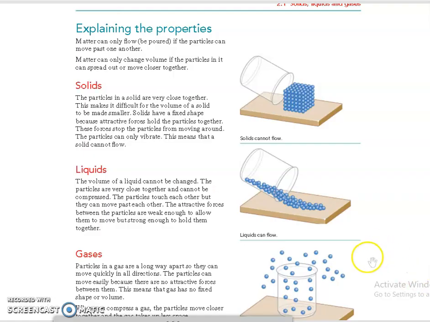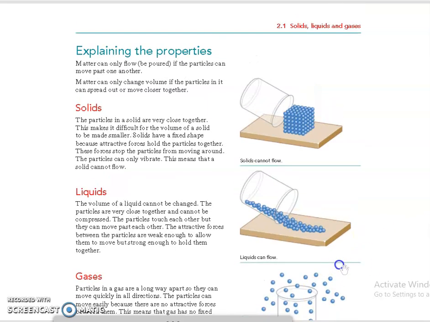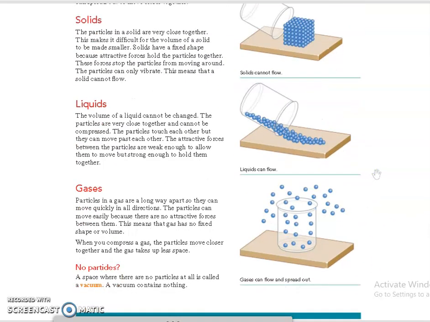Next is about gas. Particles in a gas are a long way apart, so they can move quickly in all directions, and particles move easily because there is no attractive force between them. Okay, so this means that gas has no fixed shape or volume because they are free to move. They can move in any direction. There is no force of attraction. So when you compress a gas, the particles move closer and they will take less space.